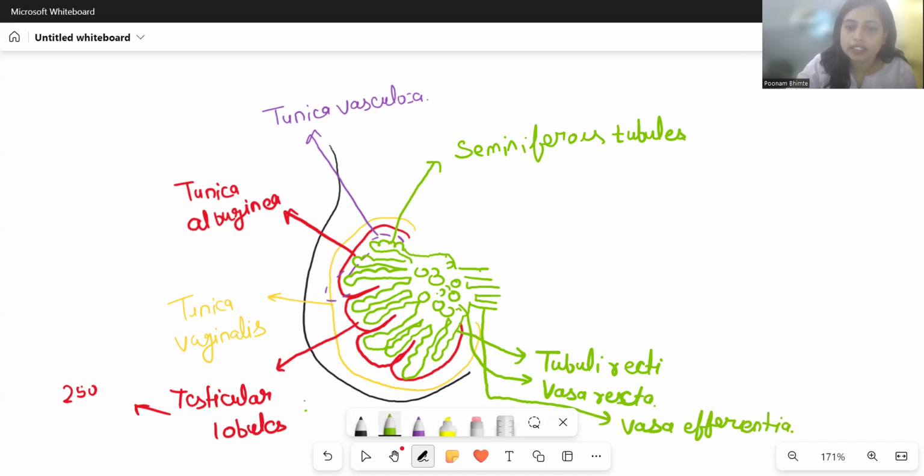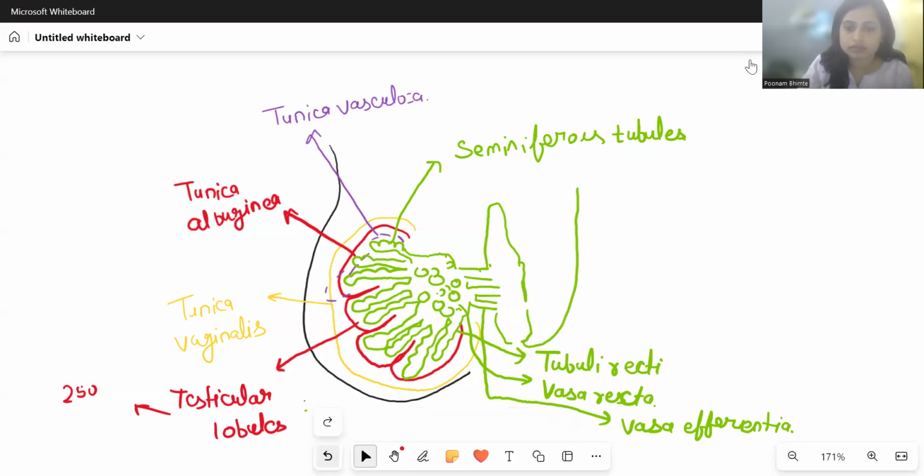Now the sperms which are made inside the seminiferous tubules are not completely matured. There is a certain process of maturation. That process of maturation and storage is going to occur inside this longitudinal structure that is called the epididymis. And then finally the vas deferens will come out. Finally, the vas deferens is going to come outside the testis and it will go to further sections.